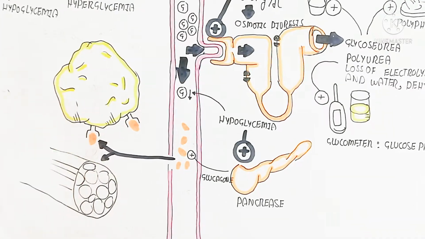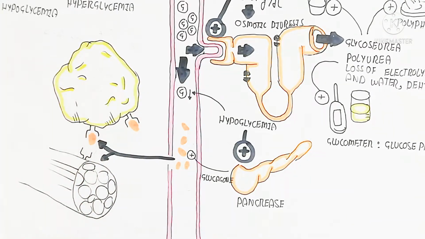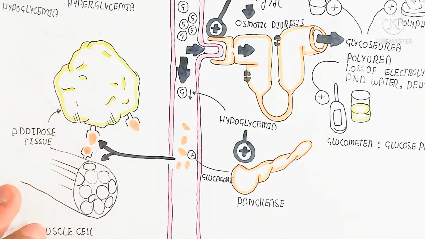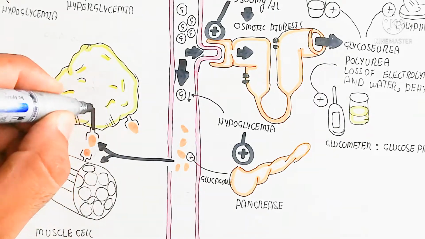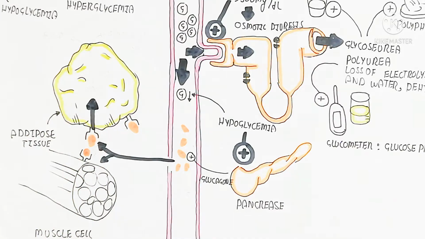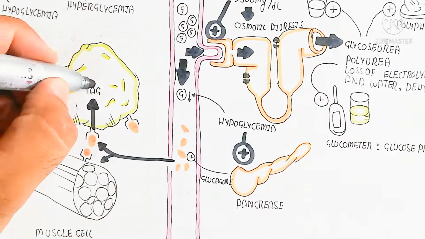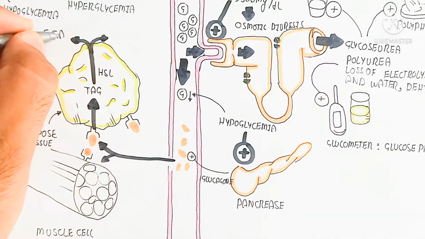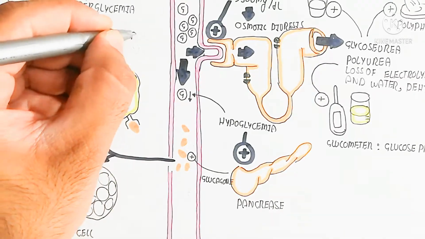and the glucagon or epinephrine receptors on a muscle cell, when bound, lead to glycogenolysis. On the other hand, binding in adipose tissue leads to triacylglycerol breakdown through hormone-sensitive lipase enzyme to produce free fatty acid and glycerol.